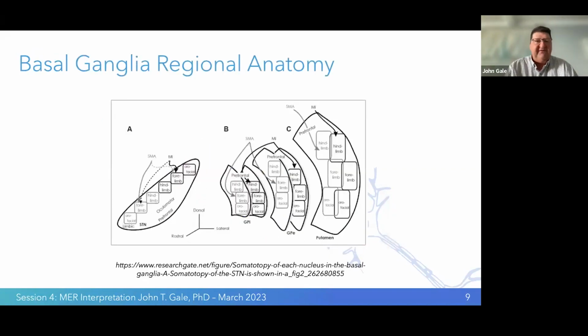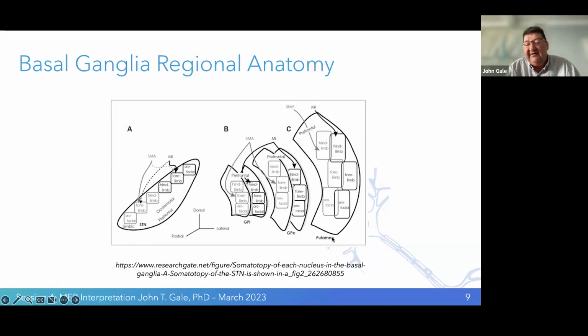So if we go into different parts of the basal ganglia, we see this general organization and separation of body function. We're looking at motor areas again, which have separate orientations. We can see this is the pallidum I described, and this is the subthalamic nucleus again, and the orientations are different.